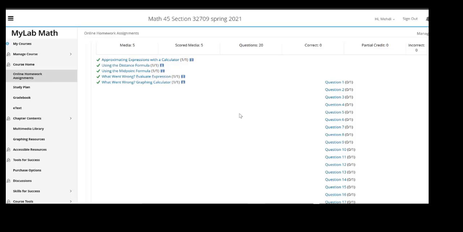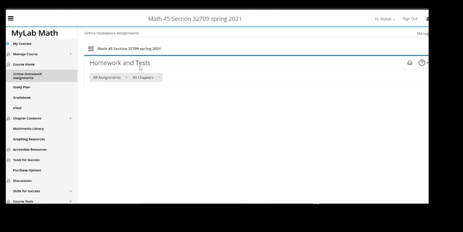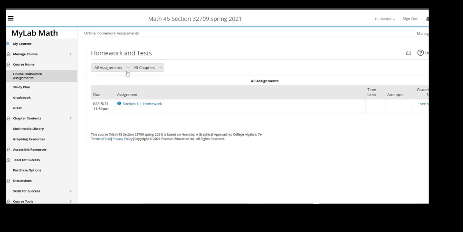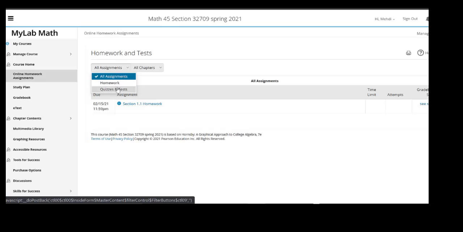And so you can also separate this here. Instead of looking at all the assignments, you can just see the test. So as you can see, these are the tests that you need to take, all the assigned tests. And also, when you go to the homework part, if you scroll down here, you would see all the homework assignments here. Okay. So we have the homework assignments and the test. All of them are here for you to complete.